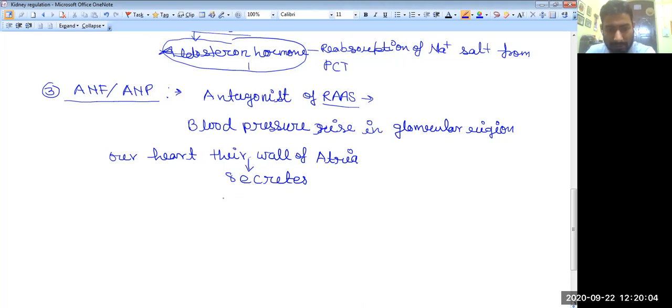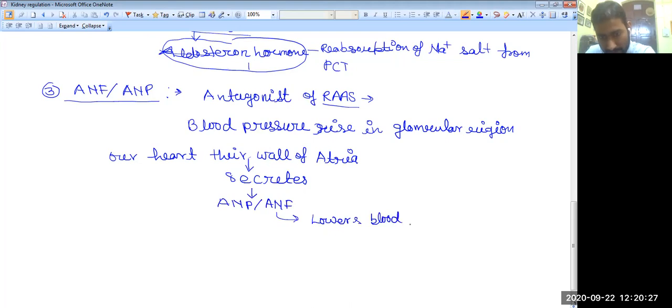the ANP or ANF. And this factor, how will it act? This will lower the blood pressure in the GFR region. It lowers the blood pressure and brings the GFR back to normal, that is the glomerular filtration rate.